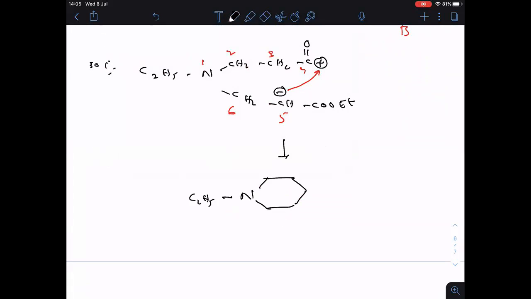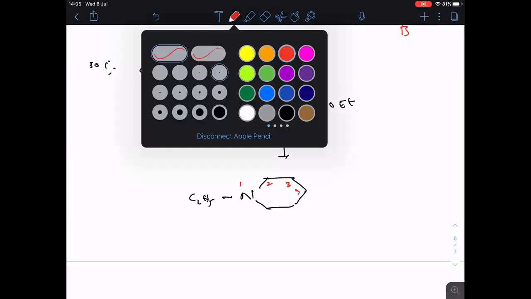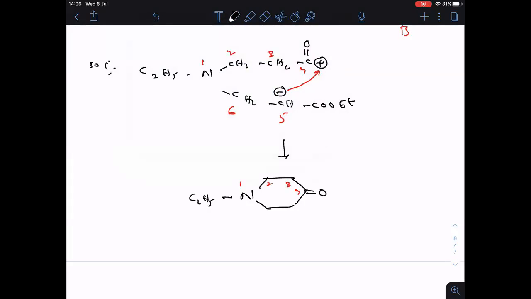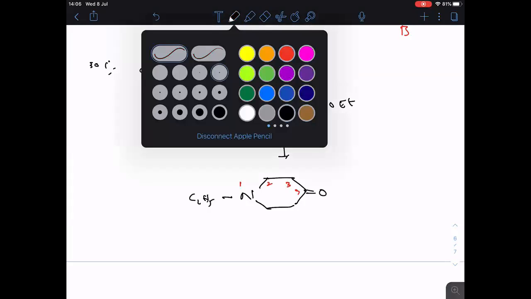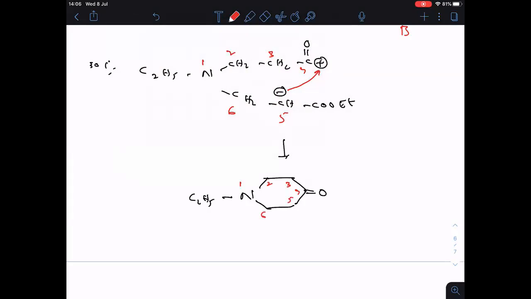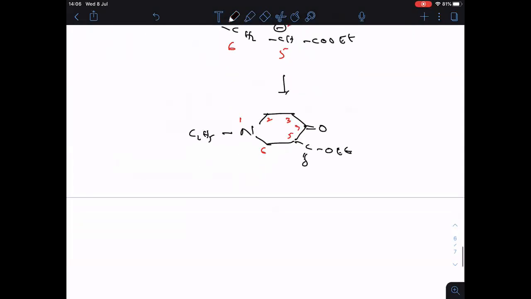Clear? Now let me number once again. So nitrogen is 1, this is the second one, this is the third one. For the fourth one, what is bonded? C double bonded O. Then this is the fifth one, this is the sixth one. For the fifth one, COOEt is bonded. This is your A.